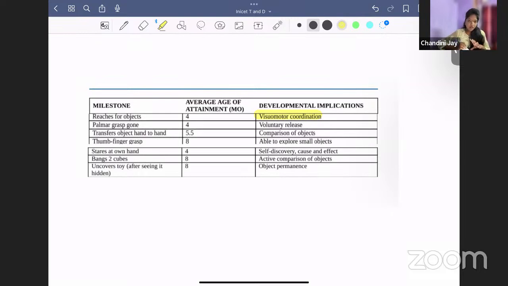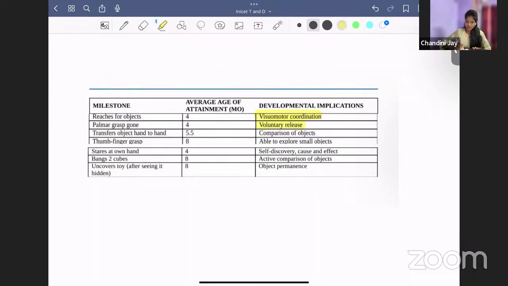Next, palmar grasp. So what is palmar grasp? Palmar grasp is a neonatal reflex. When you keep something on the ulnar aspect of the baby's palm, the baby will try to hold it. You've seen newborn babies, right? Most of us have photos of newborn babies holding our fingers. This is because of a reflex called palmar grasp. This neonatal reflex disappears after some time, around 4 months, when the child is trying to reach for an object. So what is the implication? The implication is voluntary release. When this grasp is gone, the baby is voluntarily releasing the object.